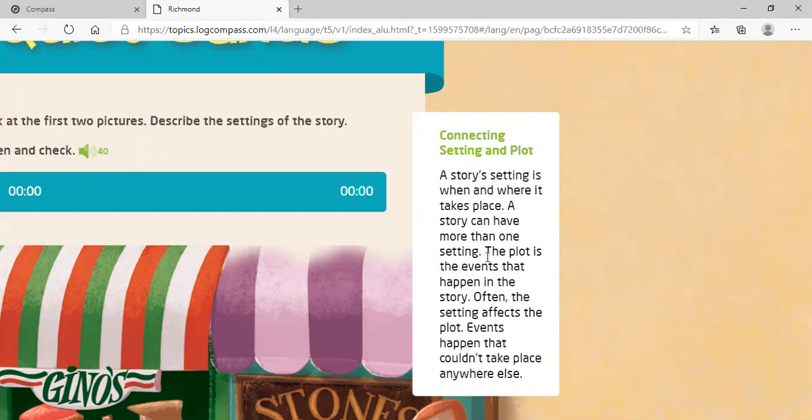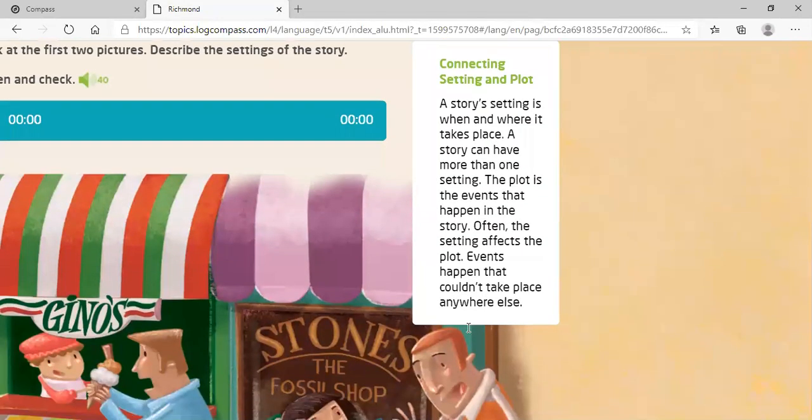All right. So the plot is the events that happen in the story. So it's what the story is talking about. All right. What is the story about? So often the setting affects the plot. What is that? That means that while the plot goes on, maybe it requires a change of the setting.